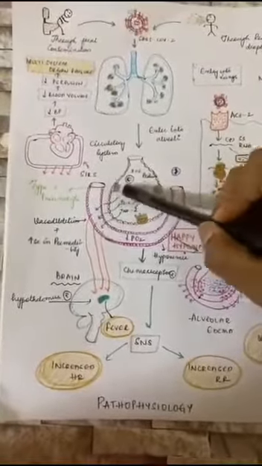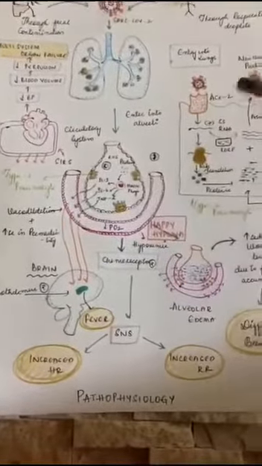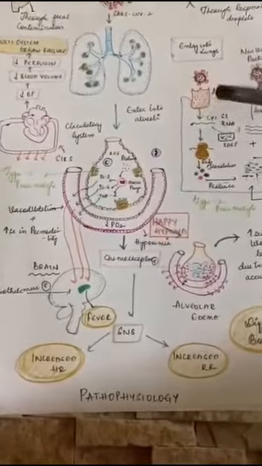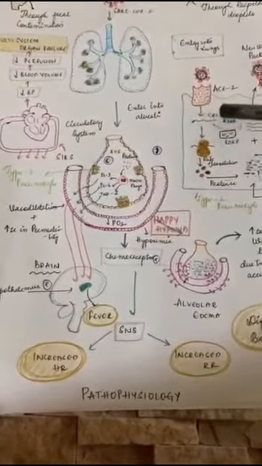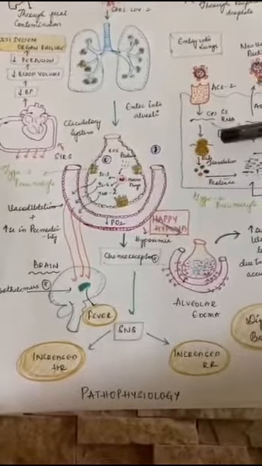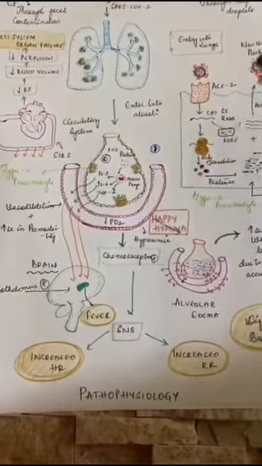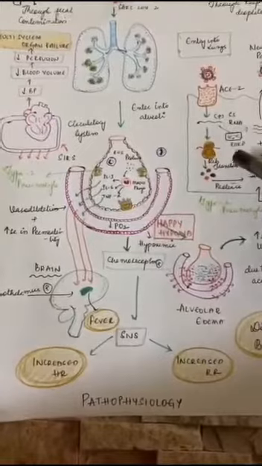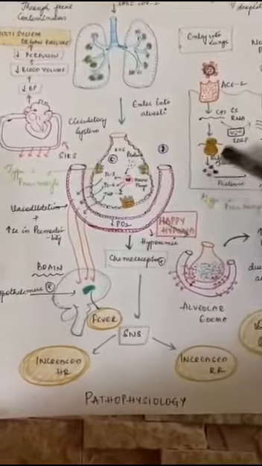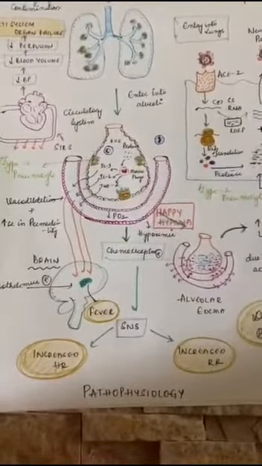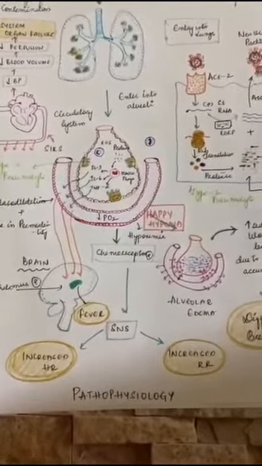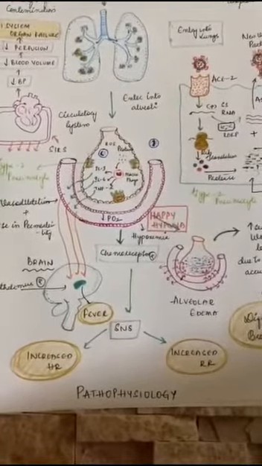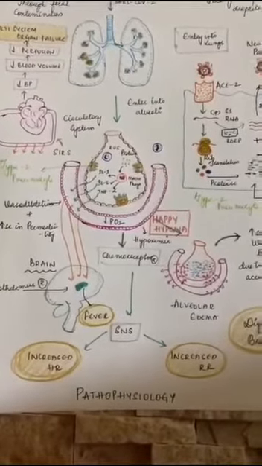In type 2 pneumocytes, the virus enters with the help of ACE2 receptors, and now the single-stranded RNA, with the help of RNA-dependent RNA polymerase, undergoes transcription and multiple genomes are produced. Now with the help of translation and protease enzyme, viral proteins are produced. These viral proteins and multiple genomes combine together and form an assembly which produces new virus particles.